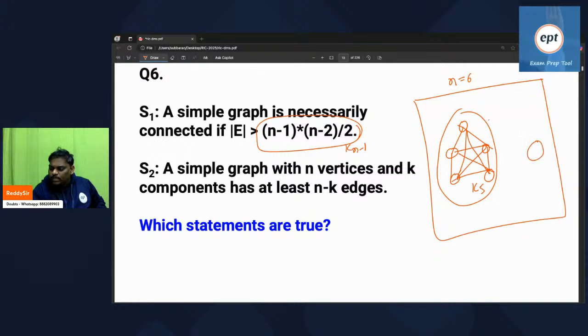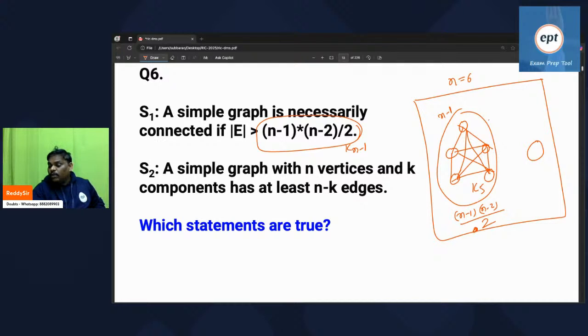Now listen, already in the K5, (n minus 1) into (n minus 2) by 2 edges are there, because here n minus 1 vertices are there. With n minus 1 vertices, the number of edges possible is this one.